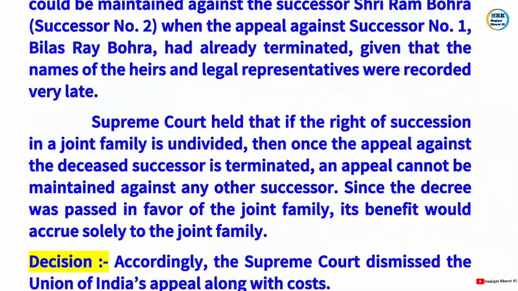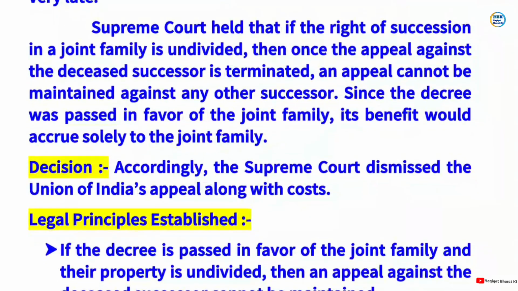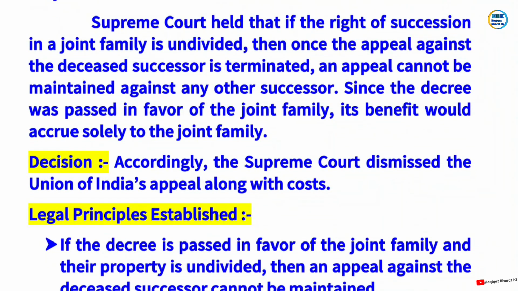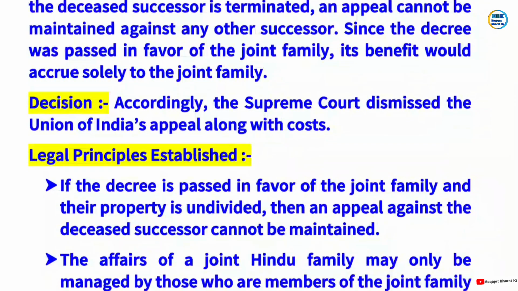Supreme Court held that if the right of succession in a joint family is undivided, then once the appeal against the deceased successor is terminated, an appeal cannot be maintained against any other successor. Since the decree was passed in favor of the joint family, its benefit would accrue solely to the joint family. Accordingly, the Supreme Court dismissed the Union of India's appeal along with the cost.